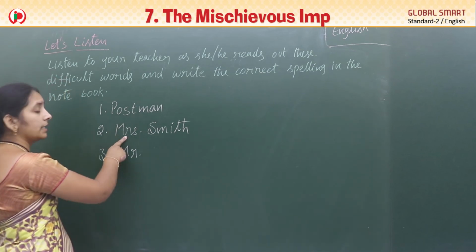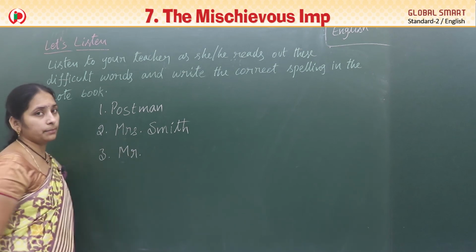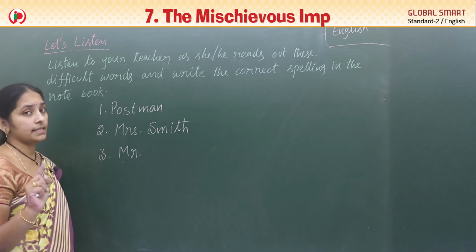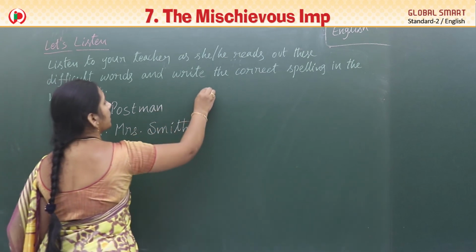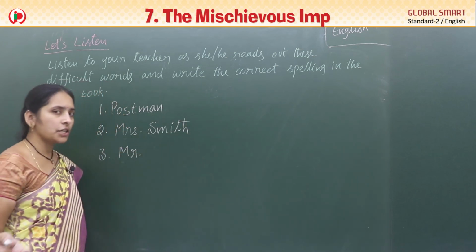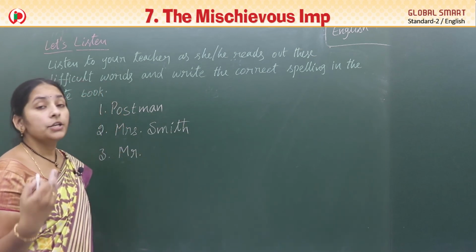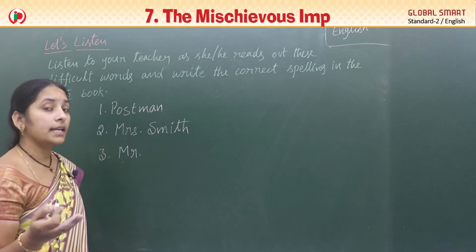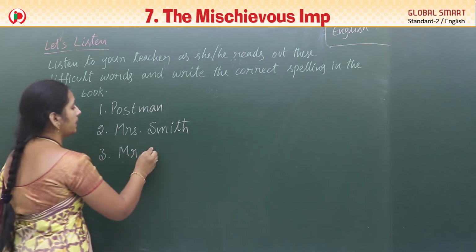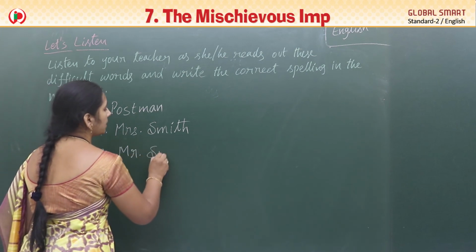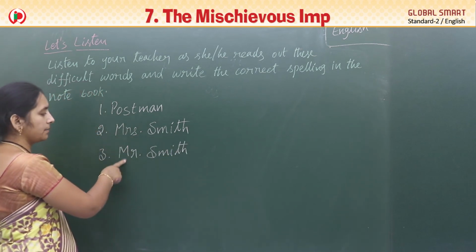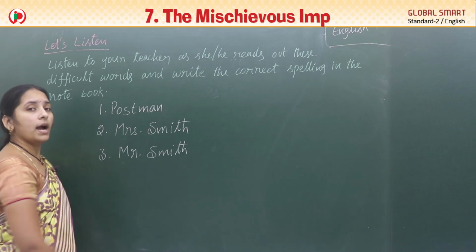Married women we call Mrs. Gents we call Mr. And unmarried girls we call Miss. So for that we write Miss, like this, only short form. Okay, now your children, your kids, and those 20 to 25 years and above, we call them like this. So Miss Smith, Mr. Smith, same spelling, S-M-I-T-H. Mr. is husband, Mrs. is wife.